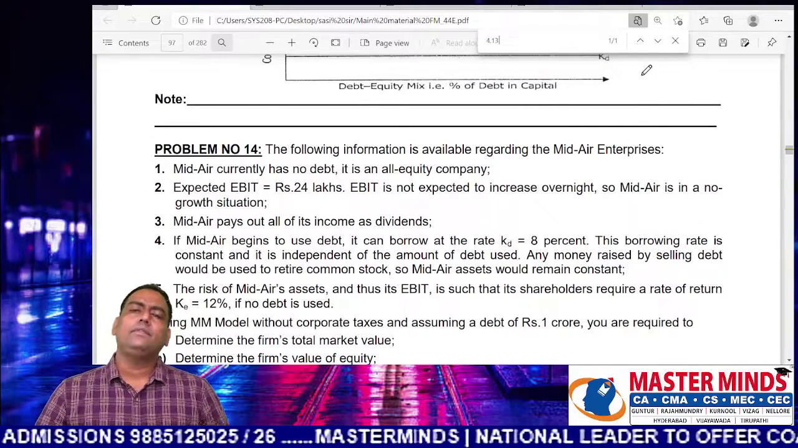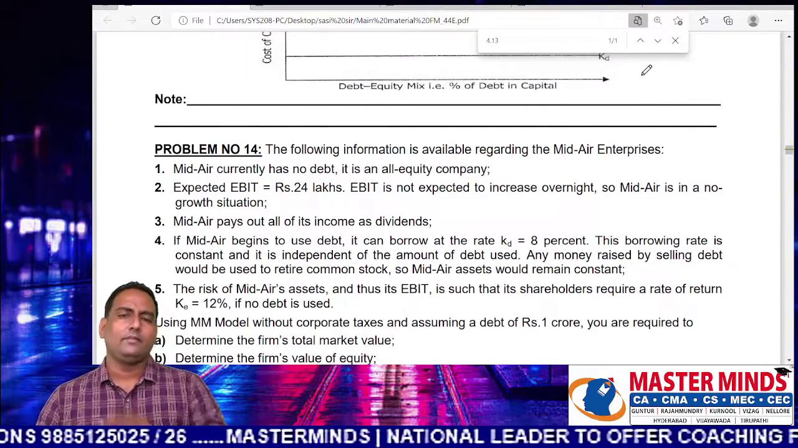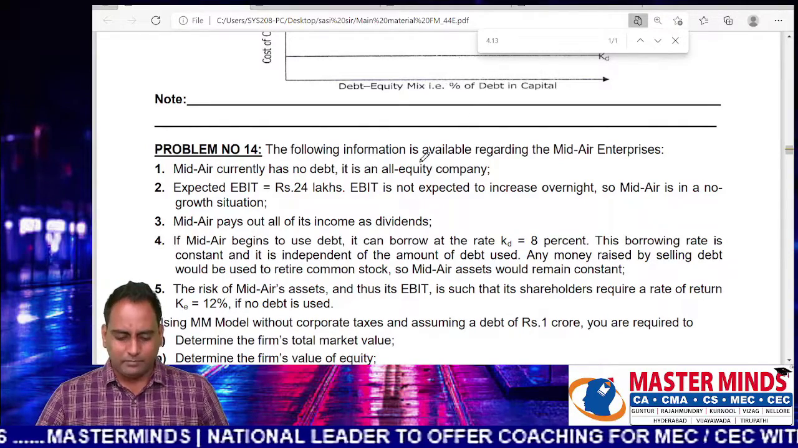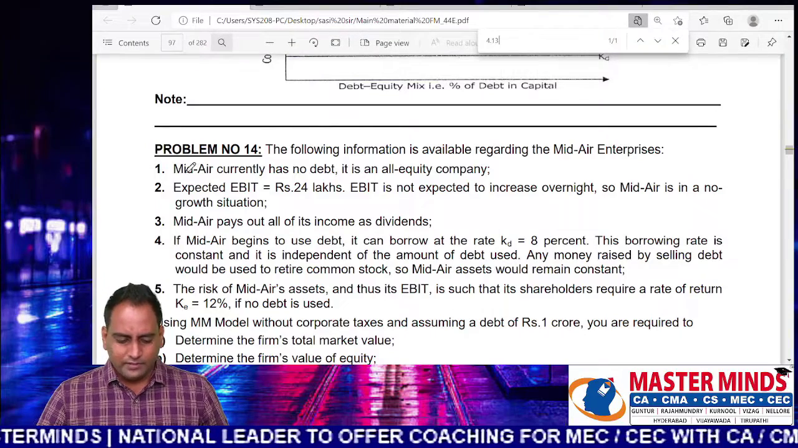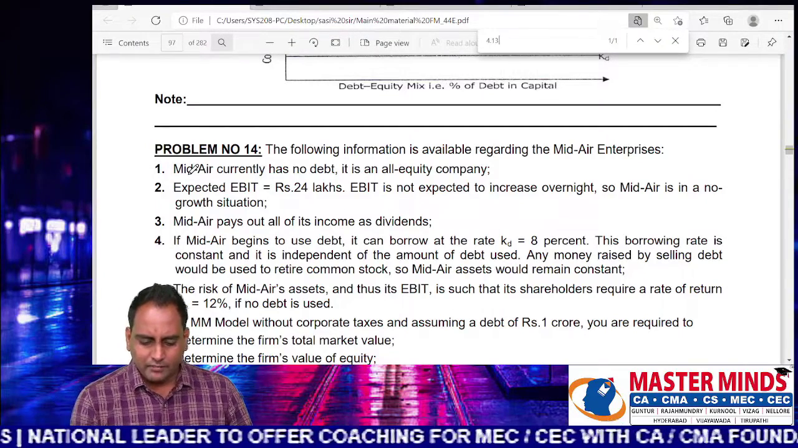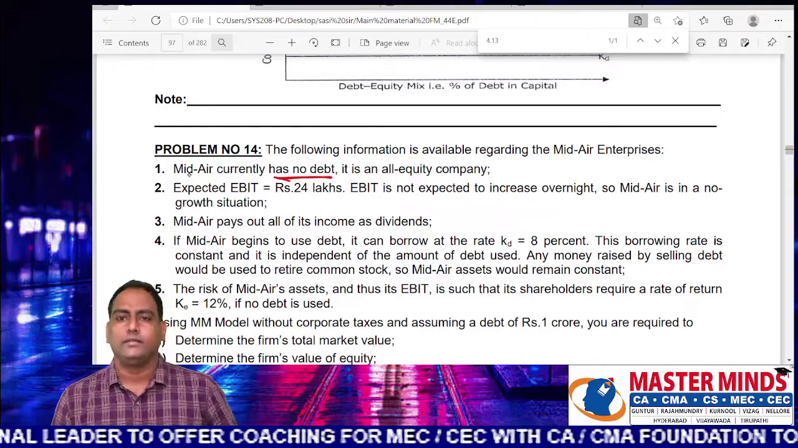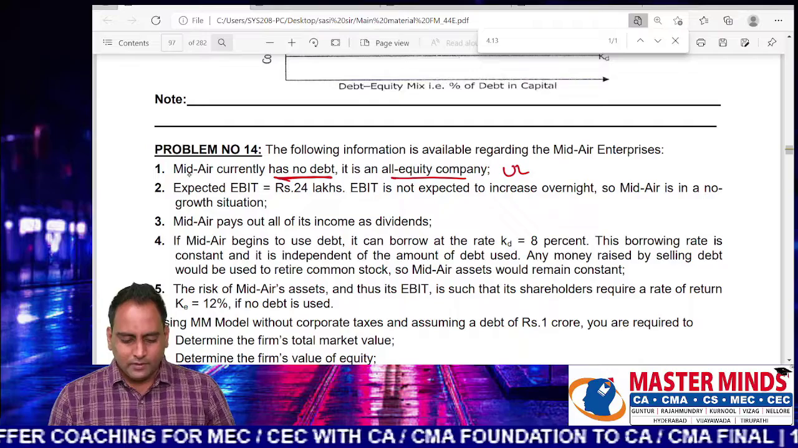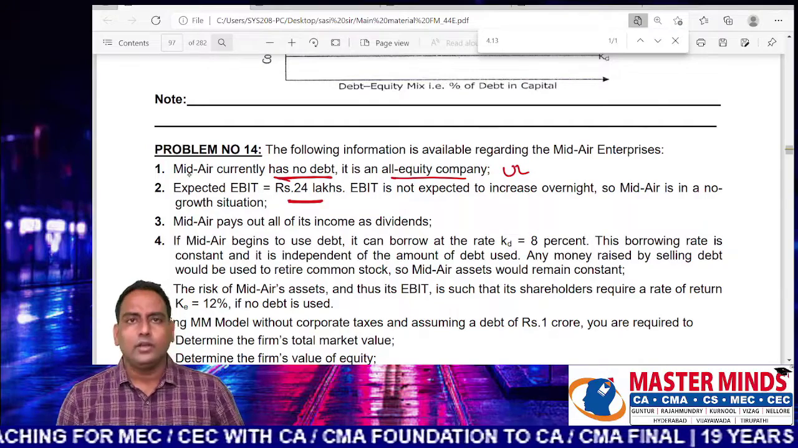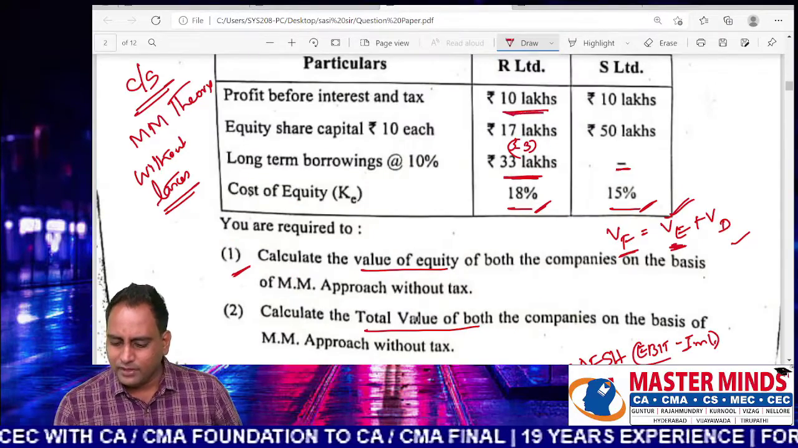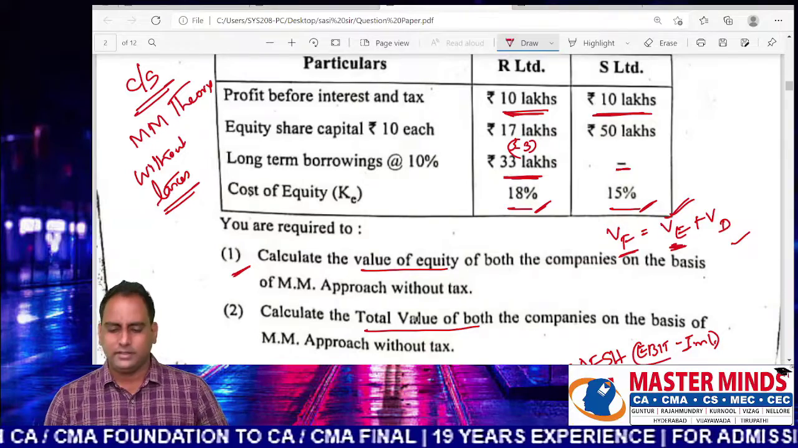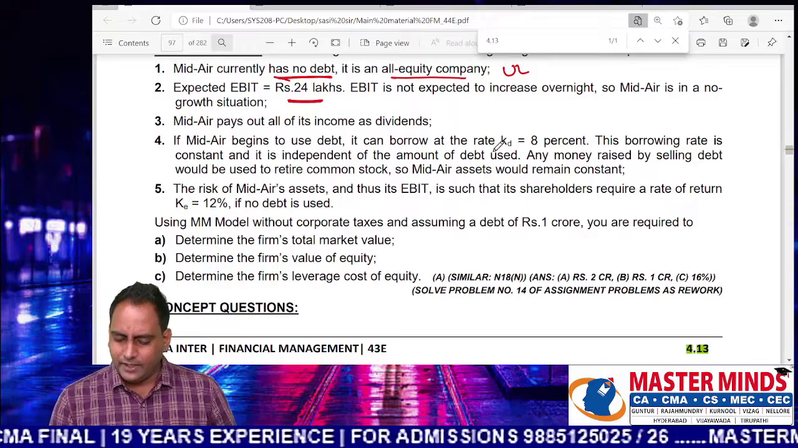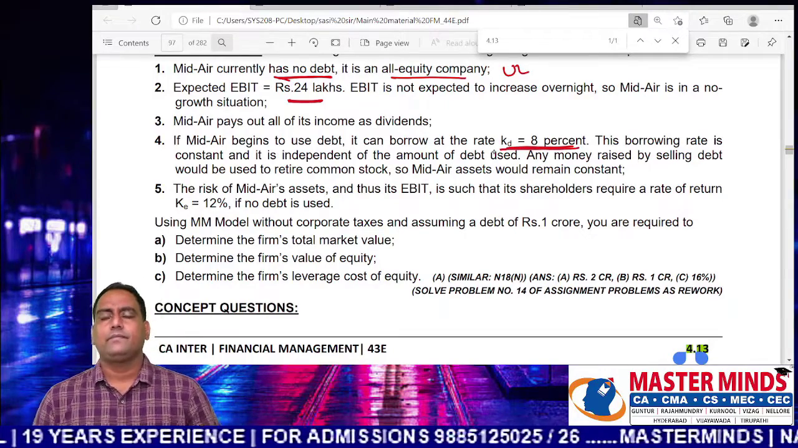So here there are two companies, R Limited and S Limited. R Limited is a levered company, S Limited is an unlevered company. But in our material, there is a company called Midair company which is currently having no debt. It is an all equity firm. That means unlevered. Currently it is having a profit of 24 lakhs. So both companies are having the operating profit of how much? 10 lakhs.